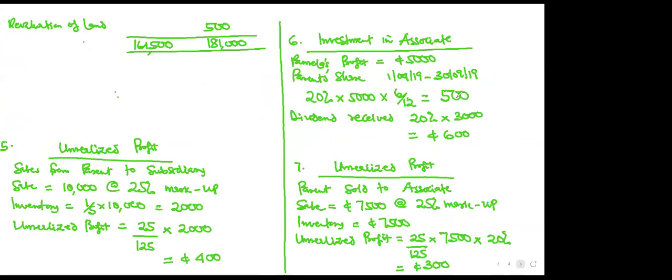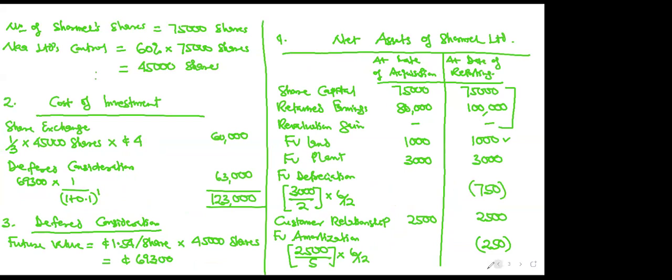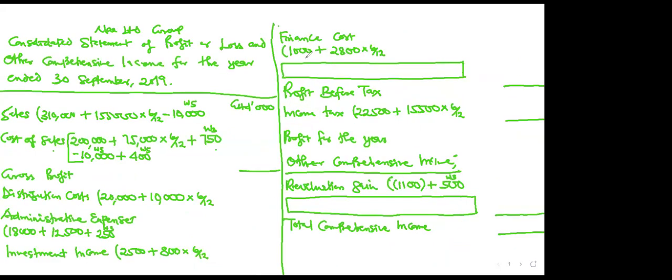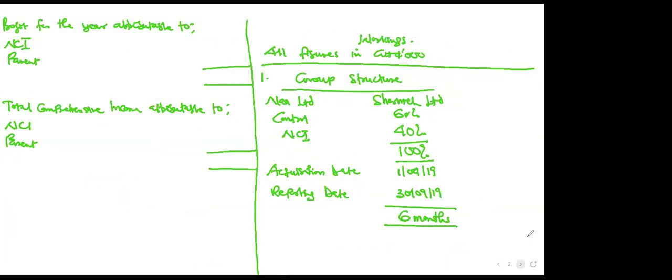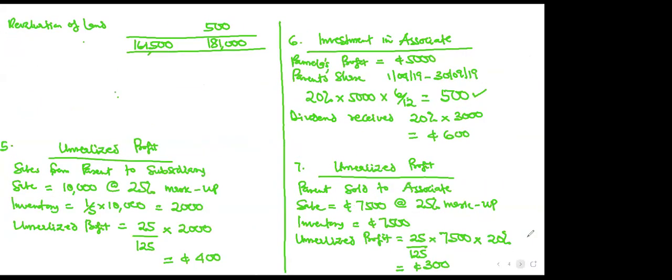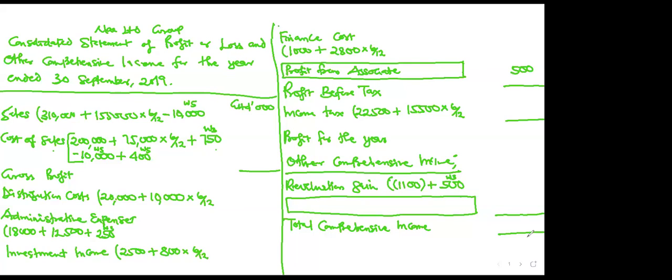Let's move on. Investment in associate. So the profit from the associate, the parent's share of the profit, the 500. You see that one single line you left here? Write it there, profit from associate. You now capture it there, 500. So record your 500. That is working 6. Record that 500.